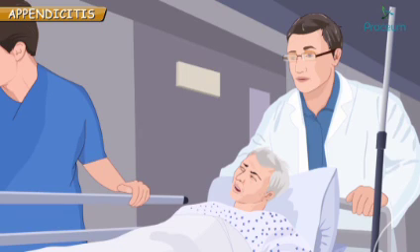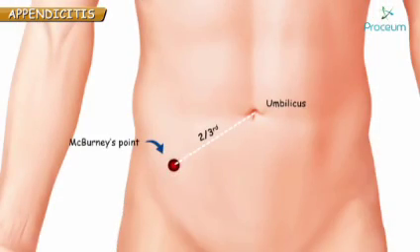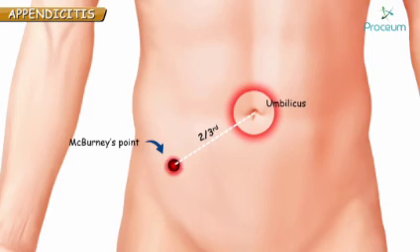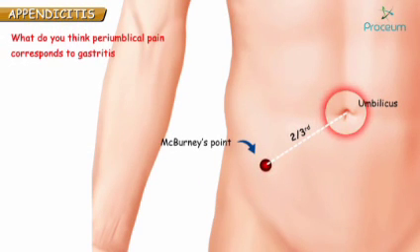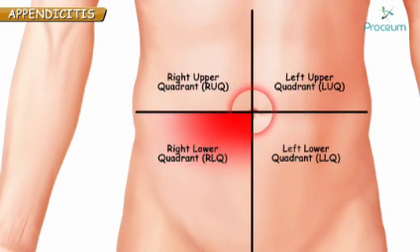You go and explain attenders that, see, I am doctor and I have diagnosed patient has appendicitis and he has to undergo surgery. But attender says, doctor, look, you told appendix is located at McBurney's point, which is 2/3 from umbilicus. But I remember the pain started at periumbilical region. So I think this is gastritis. Now here, don't get confused. Sometimes in appendicitis, pain may arise from periumbilical region and may go to right lower quadrant. But in order to confirm the diagnosis, you have to do imaging studies.